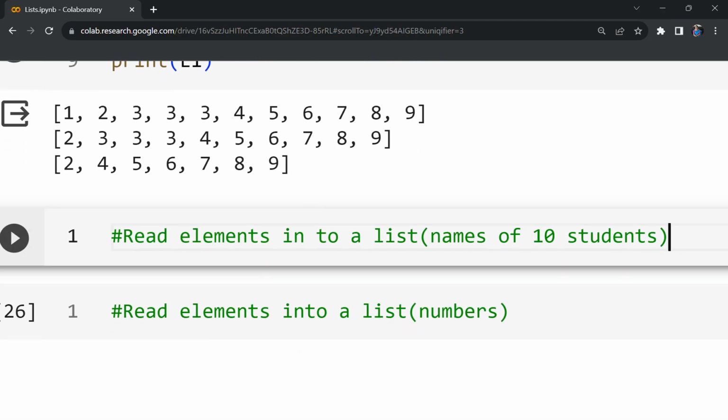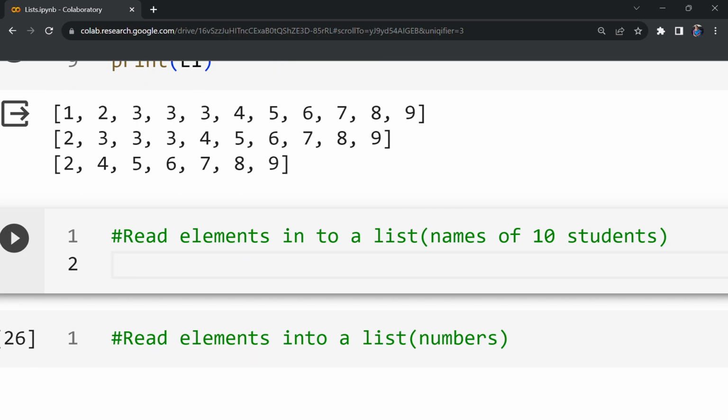Then reading elements into a list. First I will explain how to read elements into a list when those elements are strings. Then we will see how to read numbers into the list. So let us assume there is one list L1. We have to read input into this one.